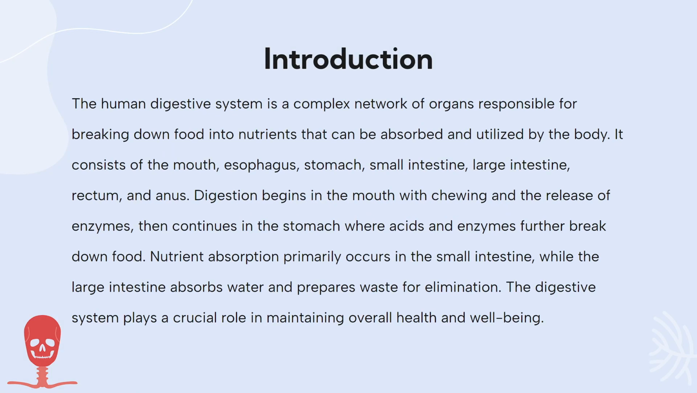The human digestive system is a complex network of organs responsible for breaking down food into nutrients that can be absorbed and utilized by the body. It consists of the mouth, esophagus, stomach, small intestine, large intestine, rectum, and anus. Digestion begins in the mouth with chewing and the release of enzymes, then continues in the stomach where acids and enzymes further break down food. Nutrient absorption primarily occurs in the small intestine, while the large intestine absorbs water and prepares waste for elimination. The digestive system plays a crucial role in maintaining overall health and well-being.